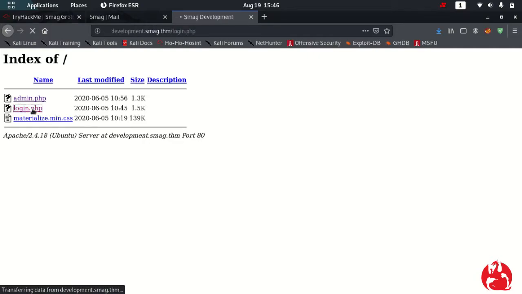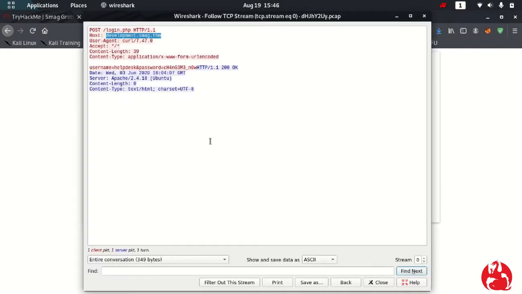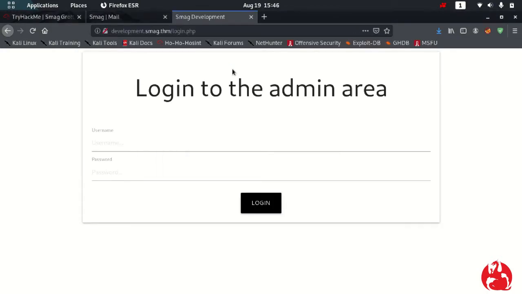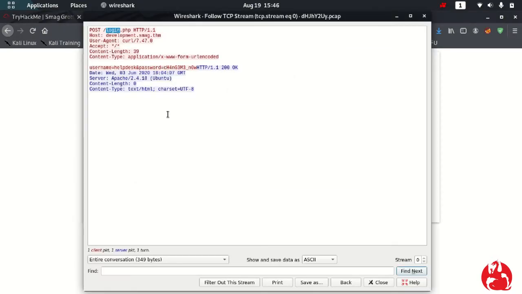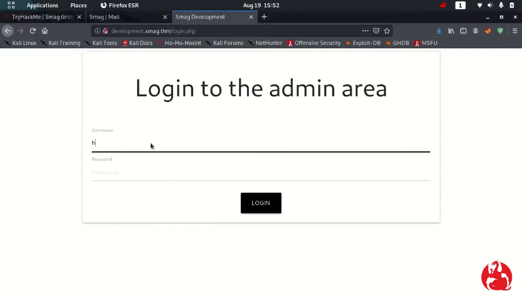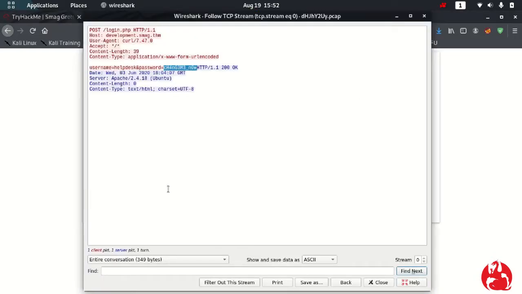Now it's login.php, because we can see login.php in the POST request. Even admin.php would work the same, I guess. Now let's put the username helpdesk and the password is change me now.